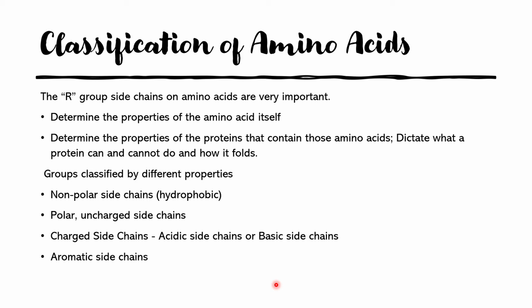If we look at the classification of amino acids, they are classified based on the R group or the side chain. The R group determines the properties of the amino acid itself, and also determines the properties of the protein that contains those amino acids, so it dictates what a protein can and cannot do and how it folds. These groups are classified by different properties. The R group can be non-polar with a hydrophobic side chain, it can be polar, it can have a charged side chain, or it can be an aromatic side chain.